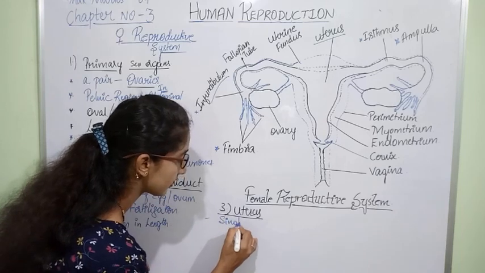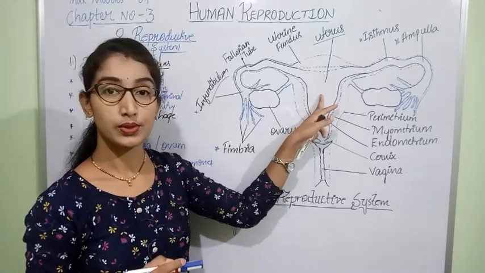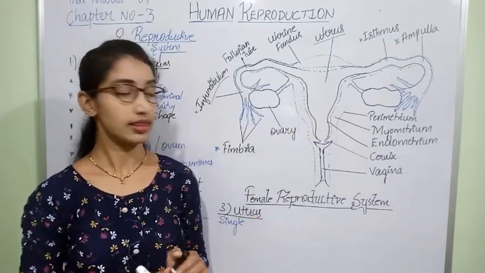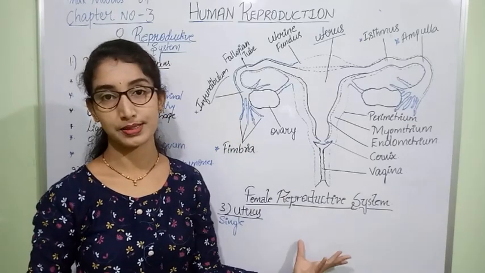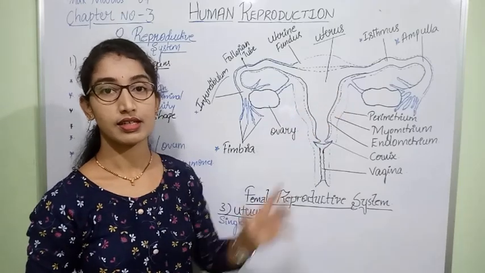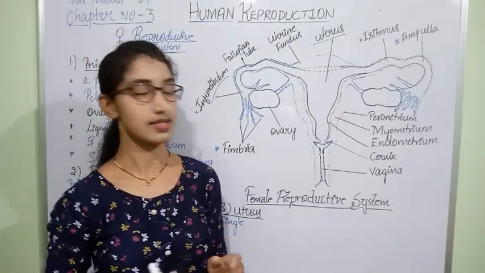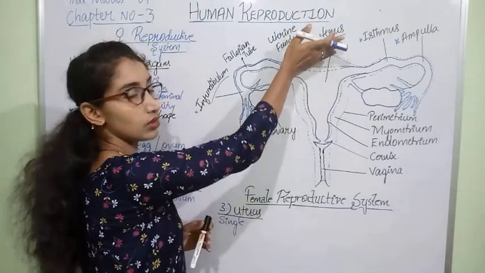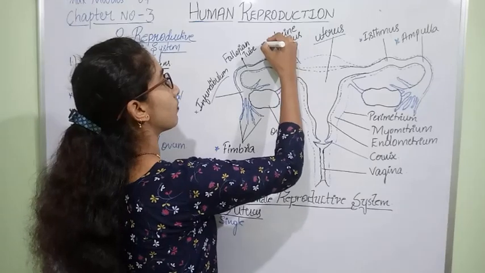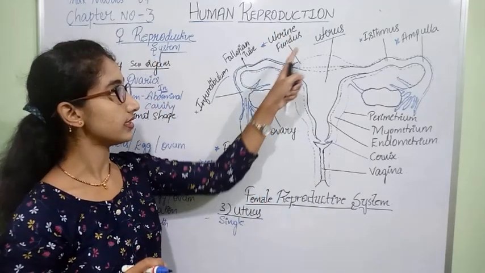But when we speak about uterus, the uterus is single. Uterus is single and it is a broader part, or it is wide in nature in the whole female reproductive system. There is no pair, only one uterus is present, and the upper part of the uterus is called uterine fundus.